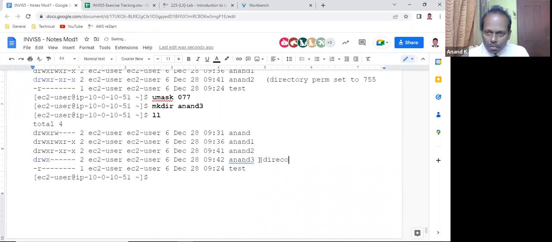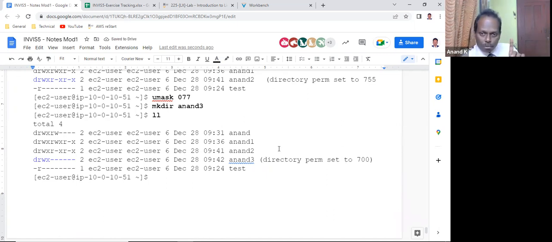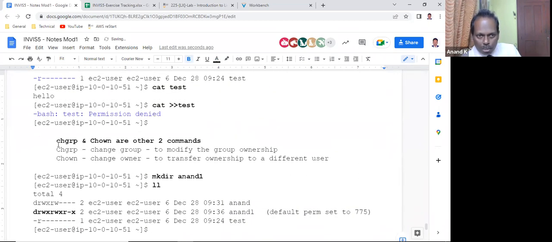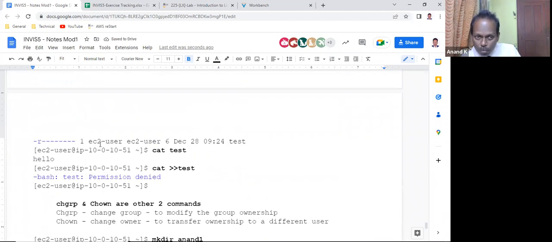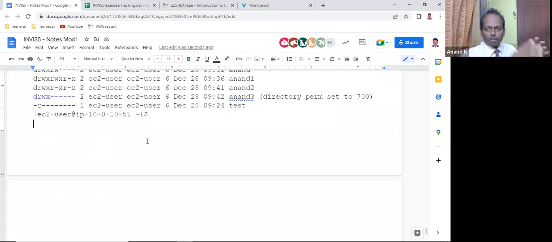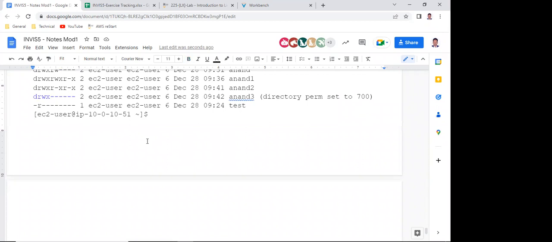Directory permission set to 700. So understood about umask, right? If you set umask, the default values change. So we learned about all this umask. I spoke about chgrp, chown, chmod, all these permissions. Is this clear? Yes, sir.